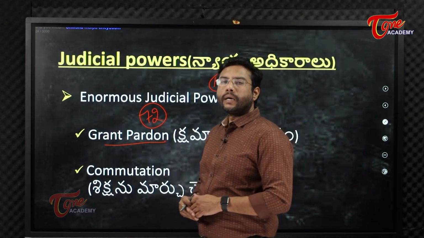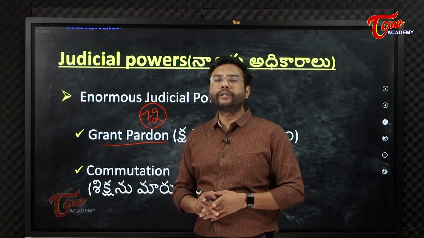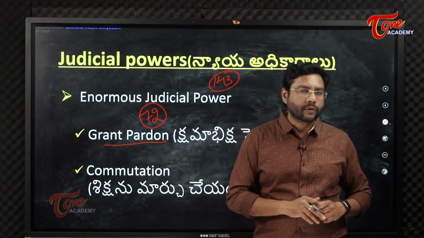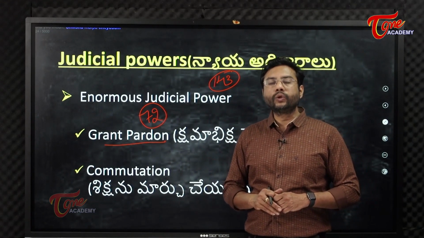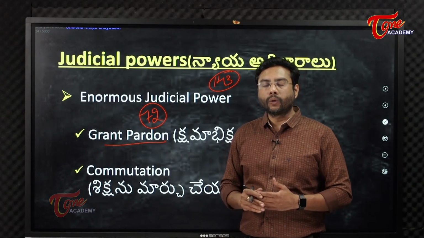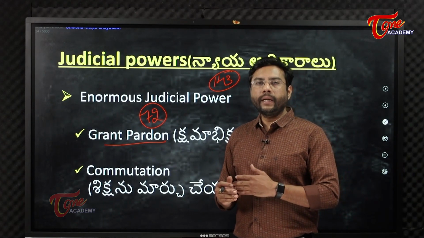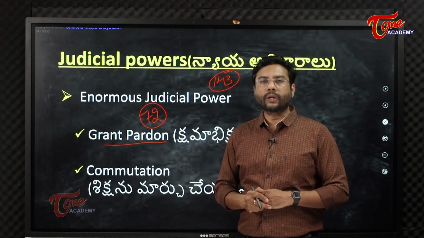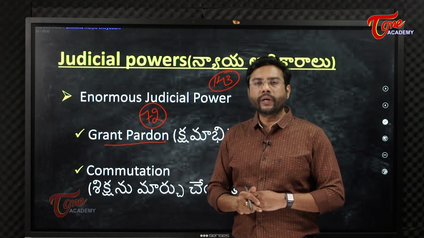Deentlo kuda we have many provisions like, this power of the president, that is judicial powers of the president, are subjected to judicial review. Malli judicial review avutunda aa powers mida okasari president konni judicial powers use చేసుకున్న తర్వాత కూడా అవి judicial review ki subject avutunda.